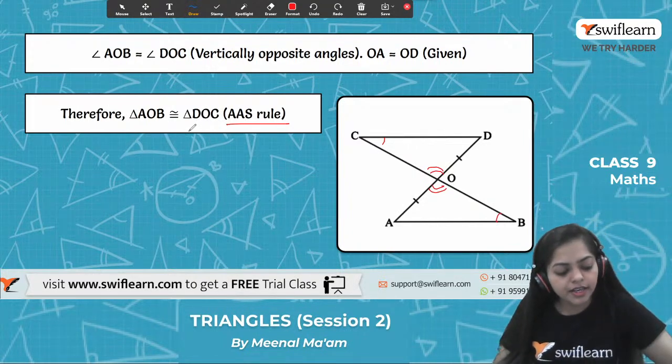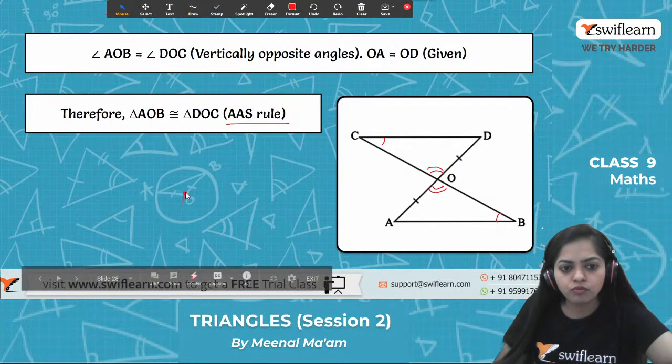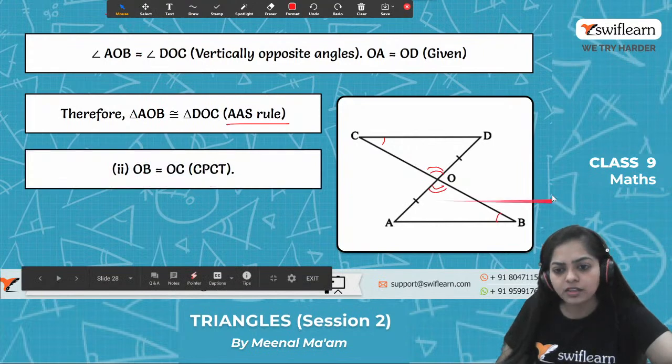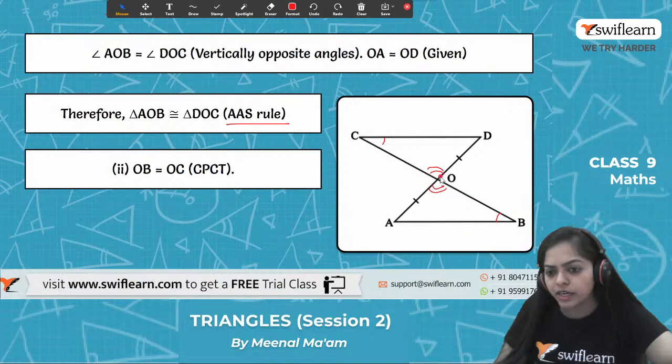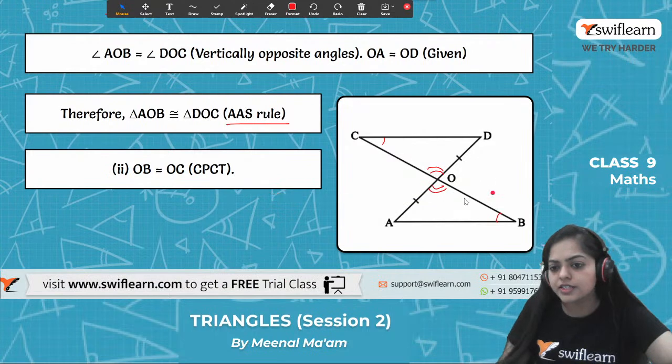Moving on to the next case, you also had to prove the second part. What is given, you had to prove that OB is equal to OC, that is, this point bisects the line BC. So we can say these two triangles are congruent. So by CPCT, that is, corresponding parts of congruent triangles, OC is equal to OB. So we have proved the second one also.